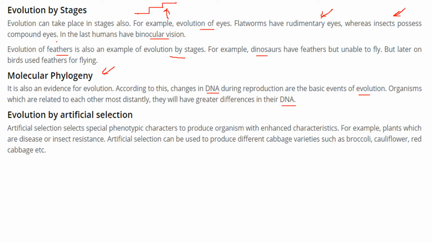Evolution by artificial selection. Artificial selection selects special phenotypic characters to produce organisms with enhanced characteristics. For instance, plants nowadays are insect and disease resistant. Artificial selection can be used to produce different cabbage varieties. You say broccoli, cauliflower, red cabbage, all are variations of cabbage only.